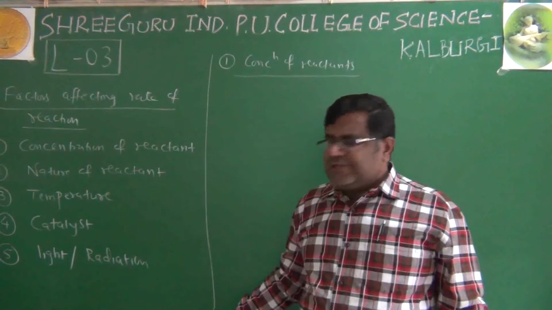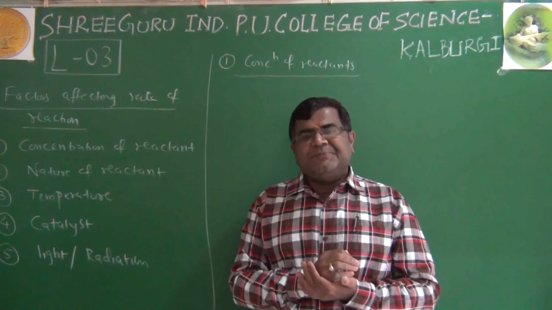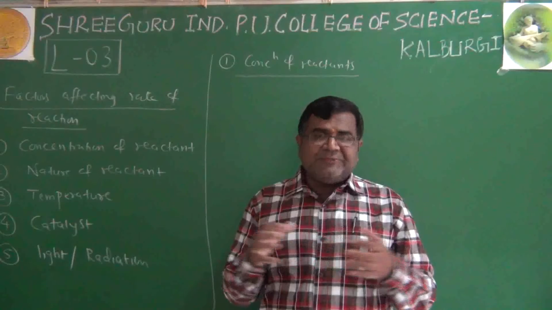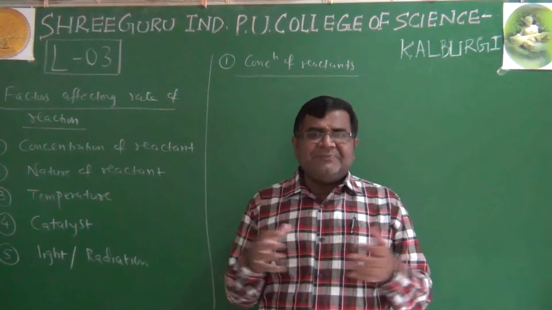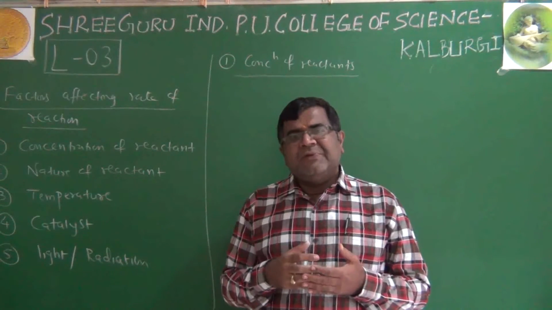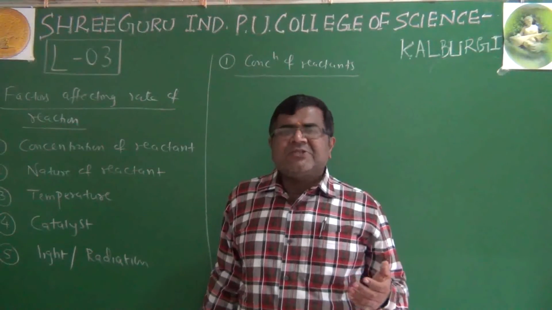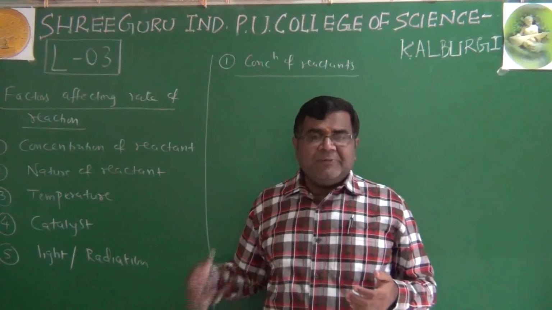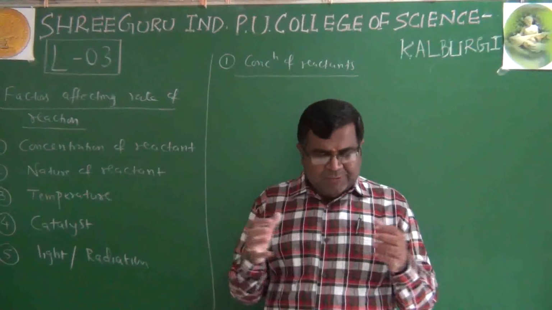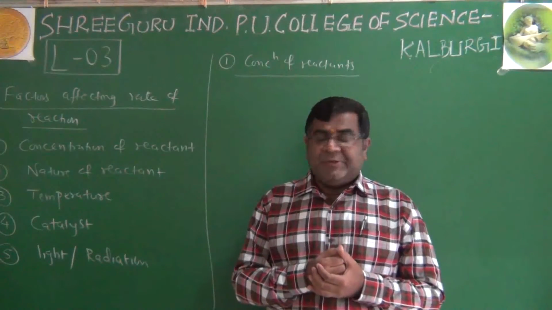Whenever a chemical reaction takes place, there are various theories about how it takes place. But the well accepted theory is that there is a collision of the reactant molecules, and in that collision their old bonds are broken and new bonds are formed. But of course, every collision does not lead to formation of product. We'll go into detail of that. But remember this simple idea initially, that reactant molecules collide and get converted into the product.